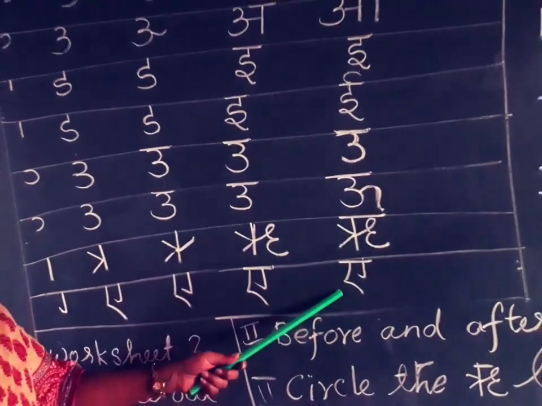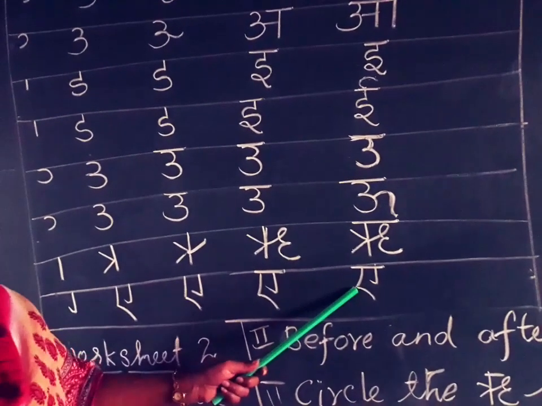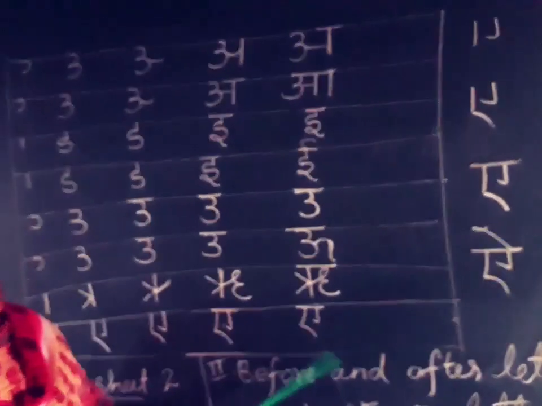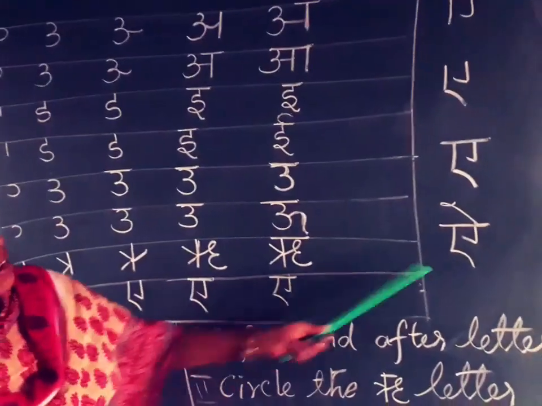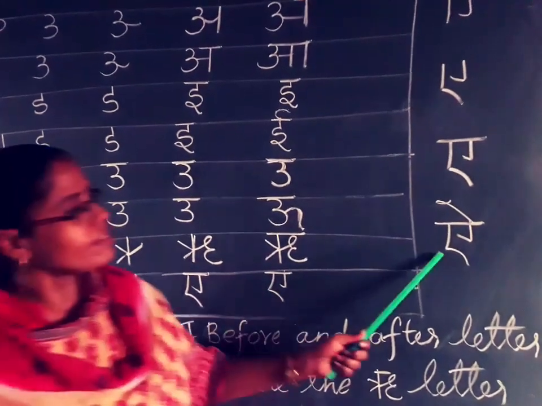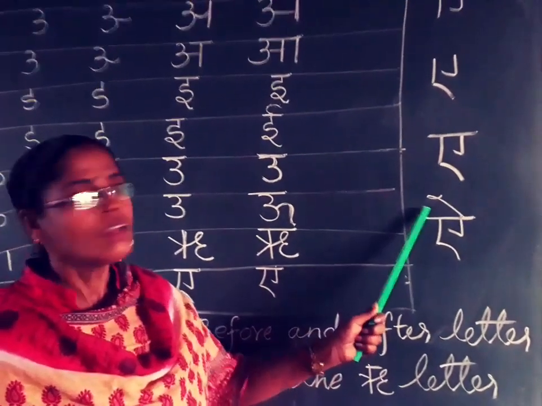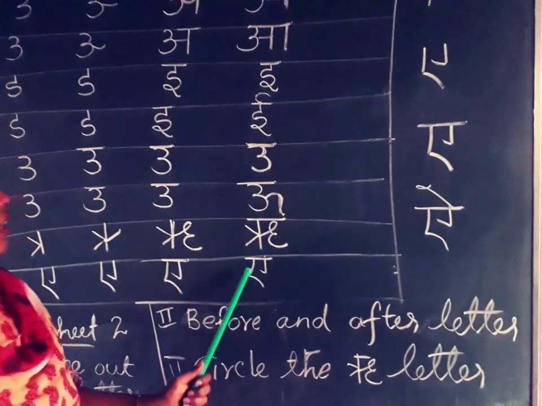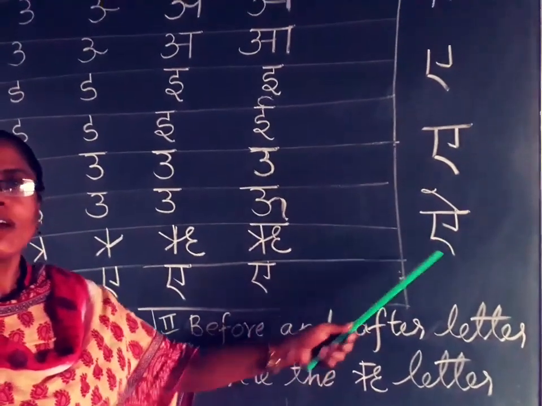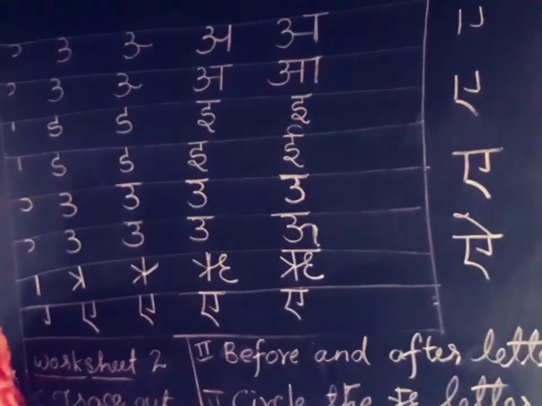Okay. This is A. So what is the difference between A and I? Looks the same, no? Yeah. Next one. How are they different? Listen. Here there are no symbols. And I has one stroke only. So this is one difference between A and I. Understand children? Do we all understand? Okay. Again, one more time, repeat this worksheet.